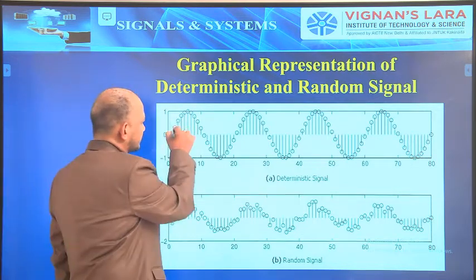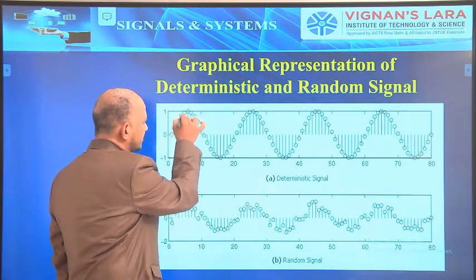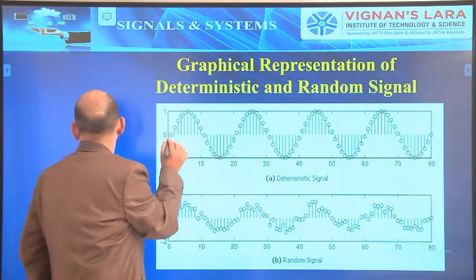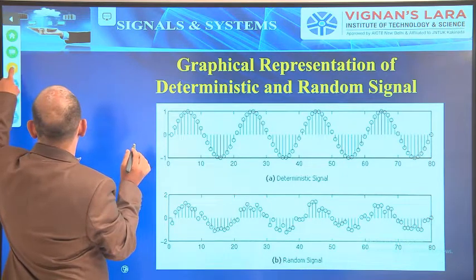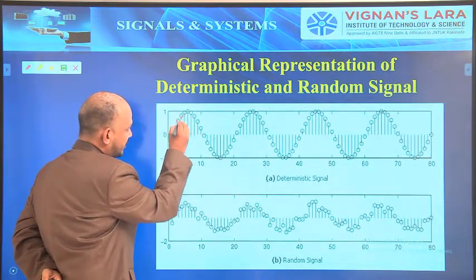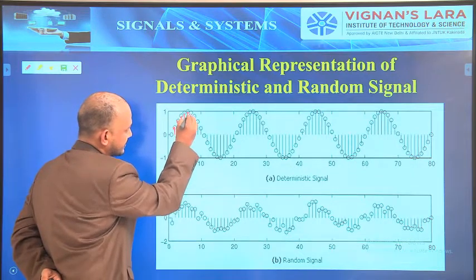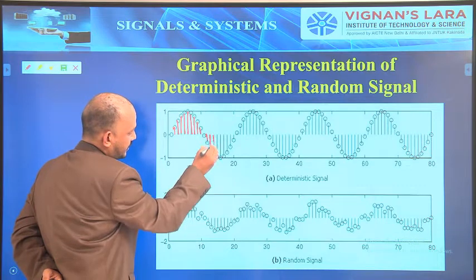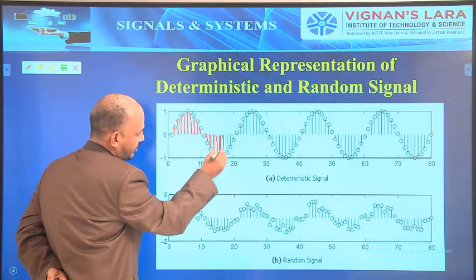Let us take this is the discrete value. This is the discrete value. So, let us consider these ones. I hope you are all clear. Discrete signals, these are all.